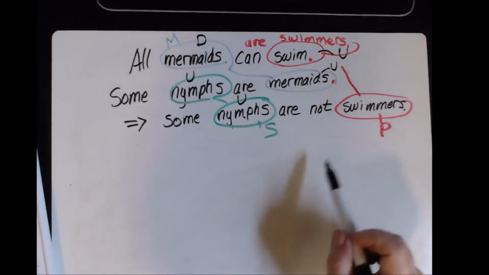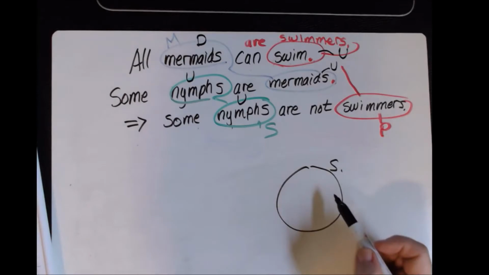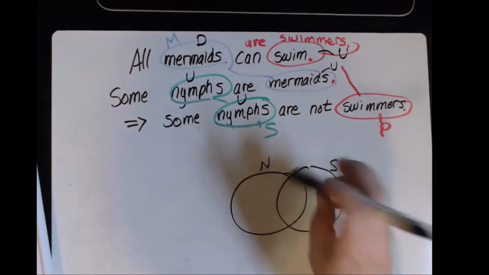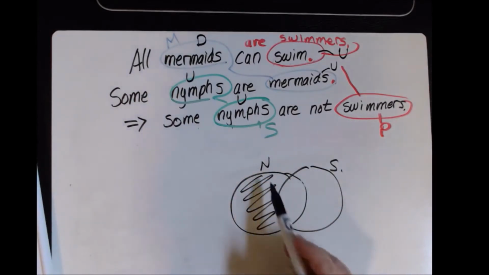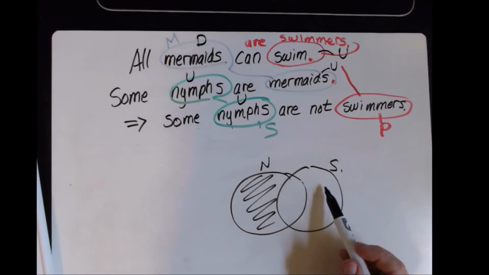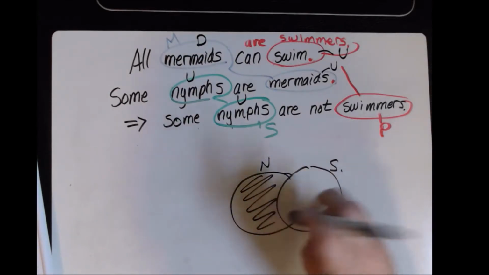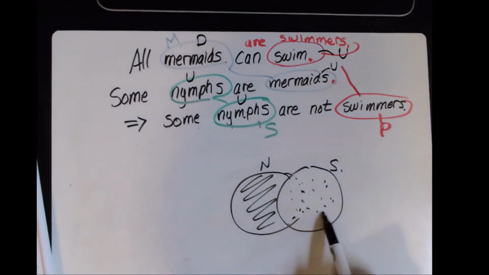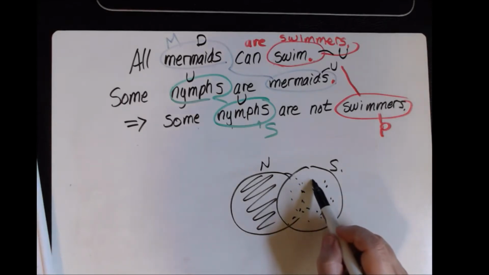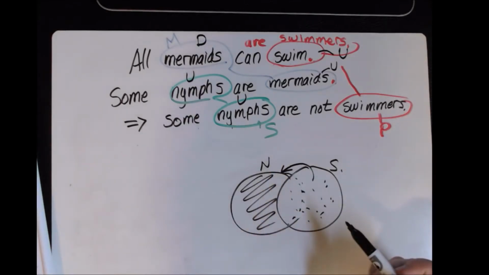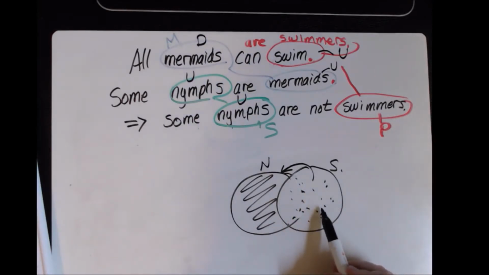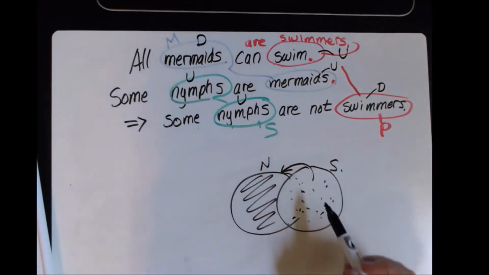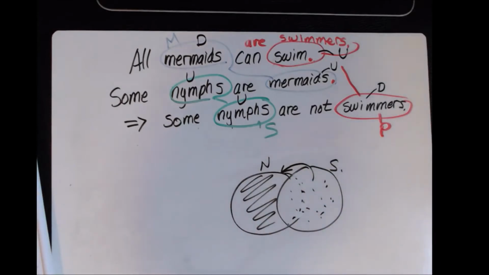And then I come down here, swimmers. Again, here's my set of swimmers. Some nymphs are not. So here's nymphs. Oh, that would still be that way. But this is what I'm looking for. Some nymphs are not swimmers. But in order to be able to answer this, I have to look at every single swimmer in this set of swimmers to make sure that it does or doesn't overlap over there, right? I have to look at every single one in here to make sure it's not a nymph. So this is actually distributed here because I must examine every single one to be able to make this statement.